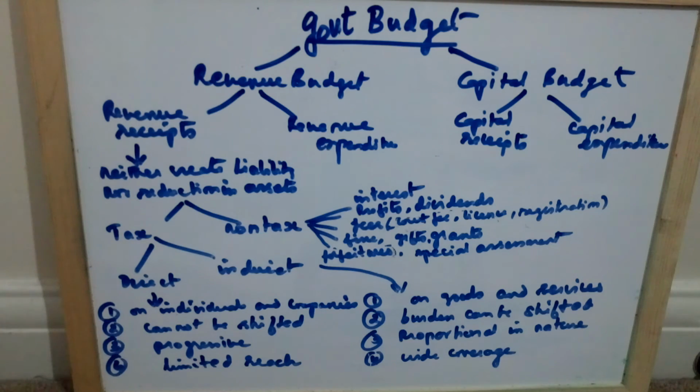The next one, license fee. It's a payment charged by the government to grant permission for something, right from running a vehicle on the road to running a business. For all this you have to get a license. Next, fines and penalties.